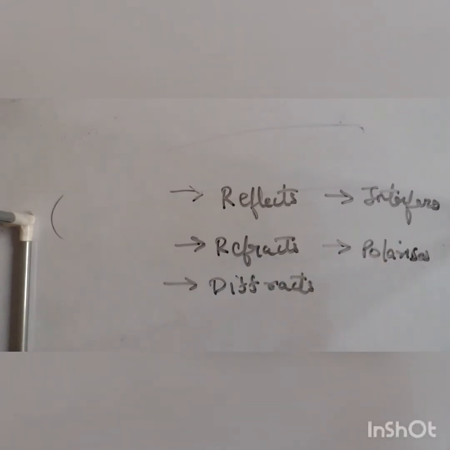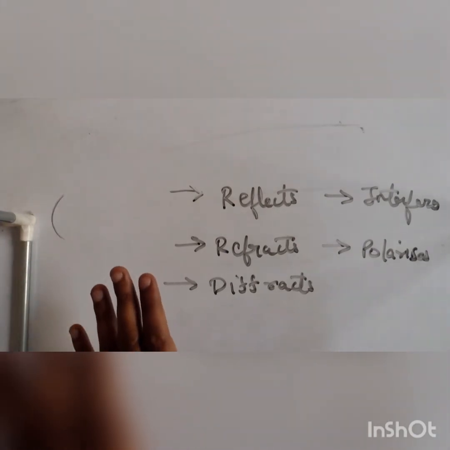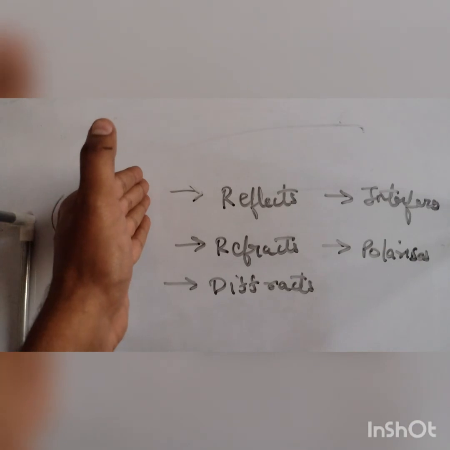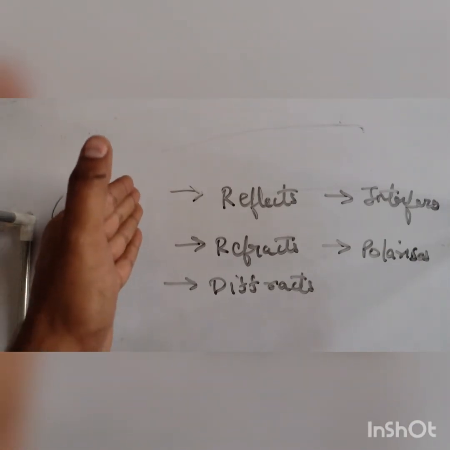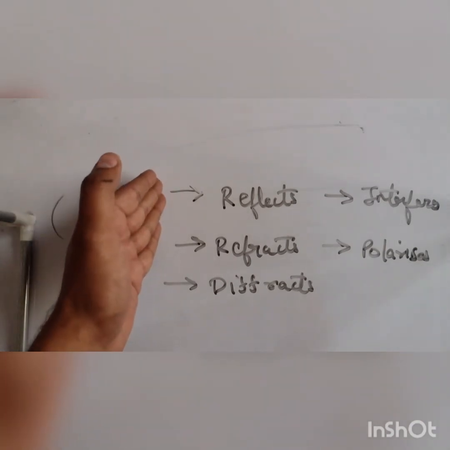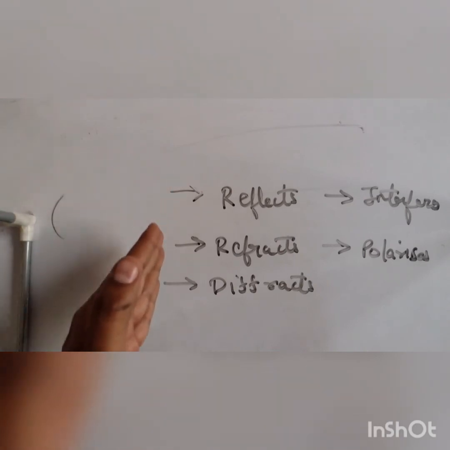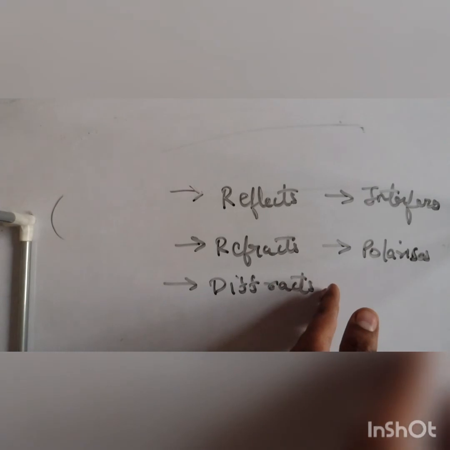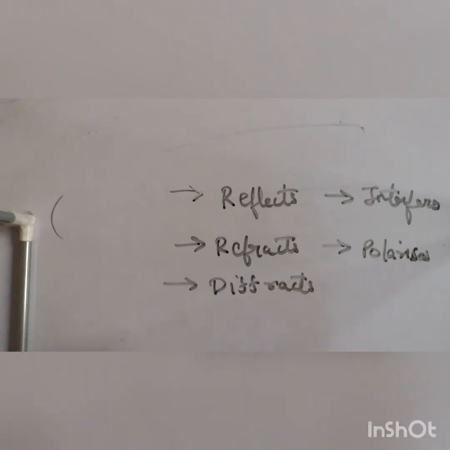Understand this. When the medium or the situation is changed, the behavior of light also changes. Reflection of light, refraction, diffraction, interference, polarization. So these are known as the optical behaviors of light, giving rise to the subject of optics.